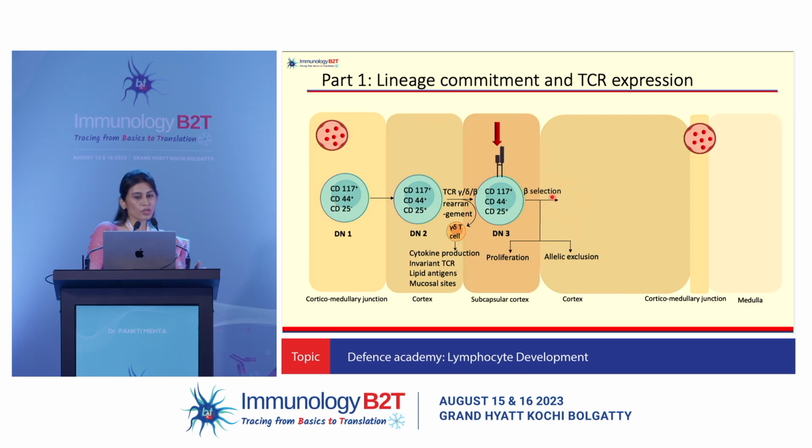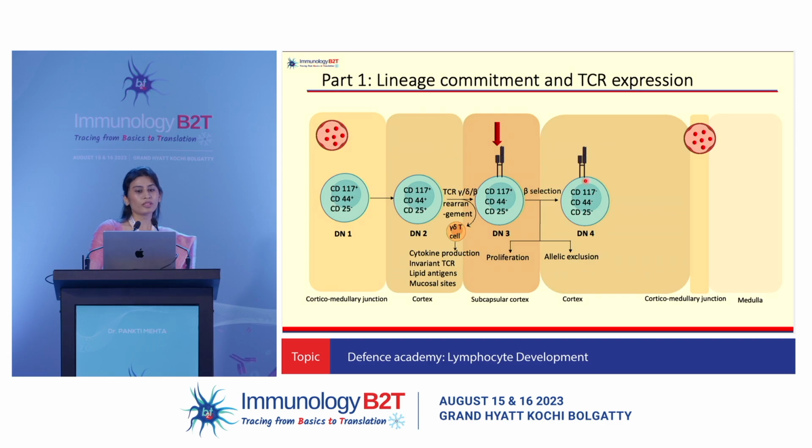What is beta selection? Number one, because it has acquired the growth receptor chain, it will start responding to interleukin 2 and it will start proliferating. Now, once the cells begin to proliferate, the concentrations of some enzymes like RAGs go down within the cells. So automatically, as we know, we inherit one set of alleles from our maternal side and one from the paternal side. So if the cell has managed to rearrange one allele, the enzymatic concentrations go down and allelic exclusion happens for the other allele, right?